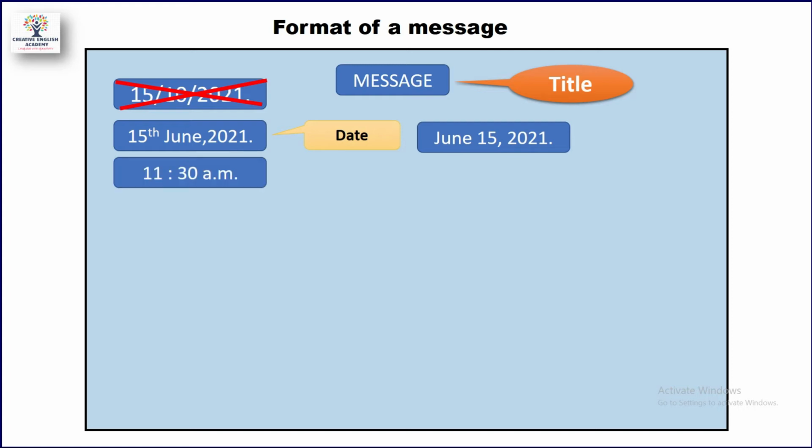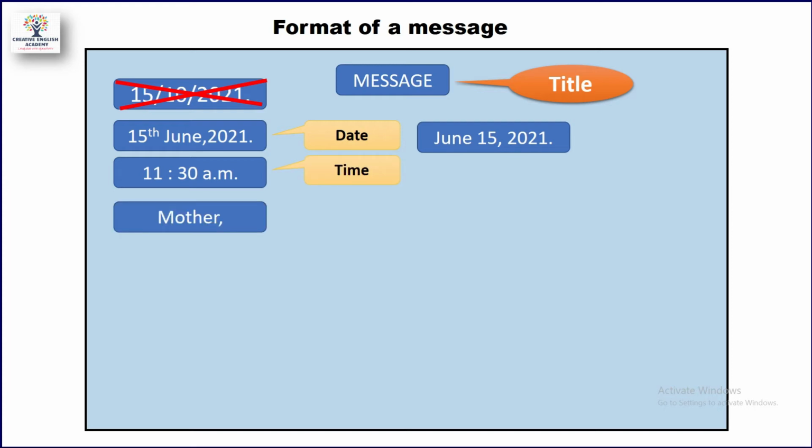The next point is the timing. We know the digital clock or digital watch also shows timing like this: 11 colon, then minutes. We write hours on the left-hand side and minutes on the right-hand side. AM and PM, ante meridiem and post meridiem, morning time or afternoon time, we segregate them. So like this the timing should be written.